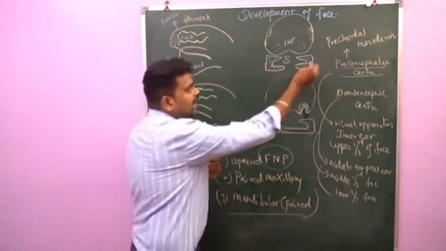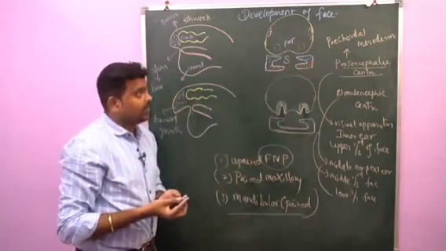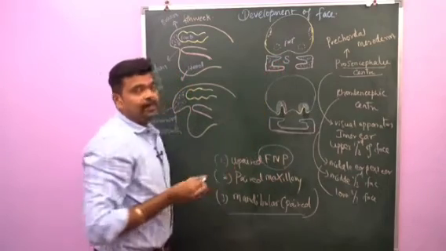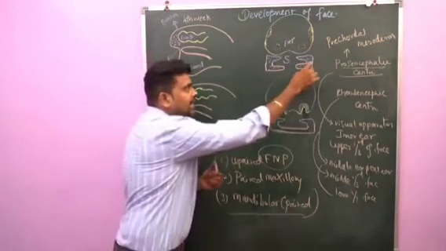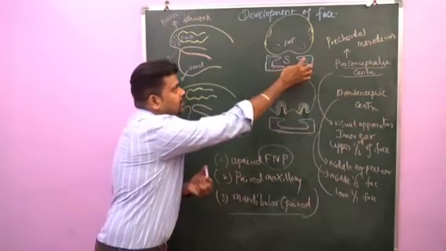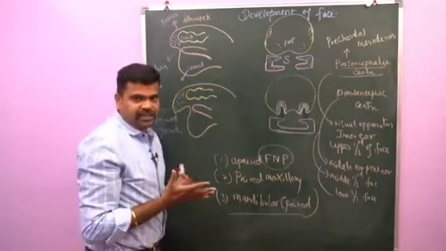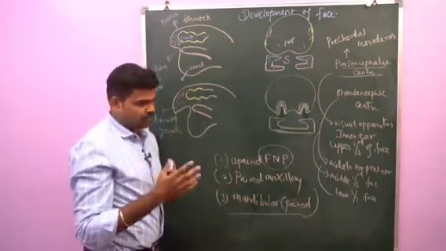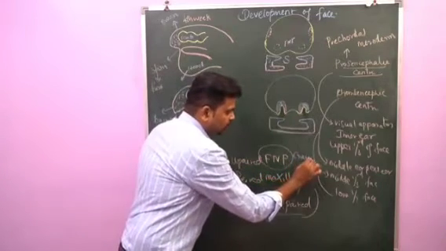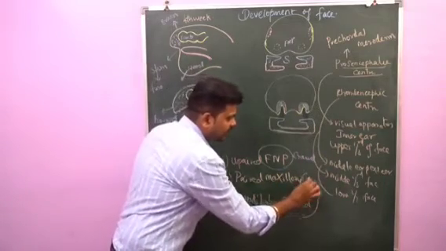From the dorsal end of the mandibular process, or mandibular arch, the maxillary process, that is a triangular projection, arises. Now you can see this maxillary process lies lateral to the stomatodeum. So the facial development is developed from the 5 processes. The unpaired frontonasal process lies cranial to the stomatodeum. The paired maxillary process lies lateral to the stomatodeum.